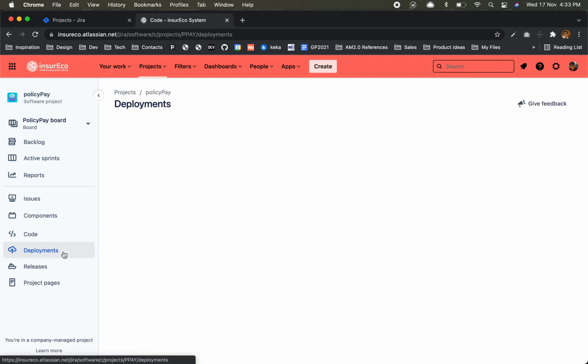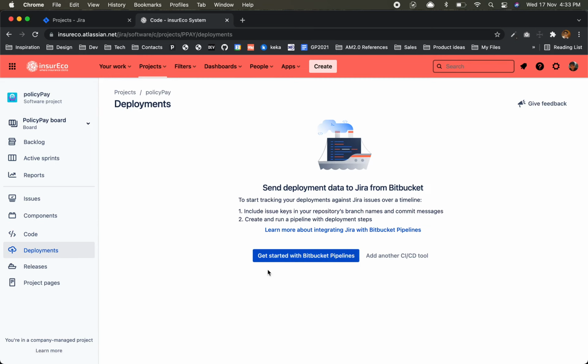Correct. The deployments, in deployments I explained to you that day about CI/CD, right? So we can set up Bitbucket pipelines. Basically what happens, the developer will do his job. He will push his code to GitHub or Bitbucket, and he will mark those issues as done.